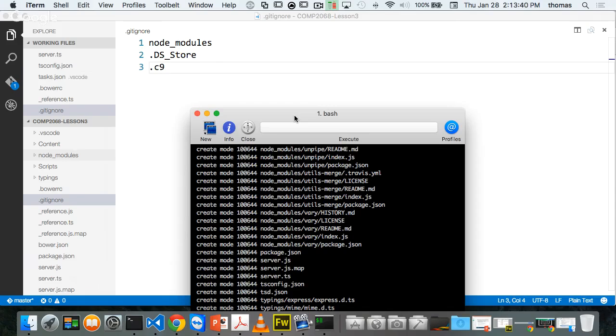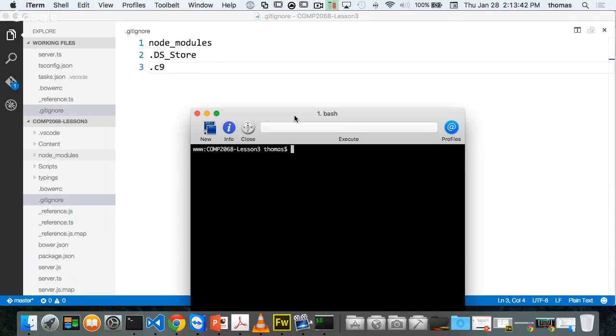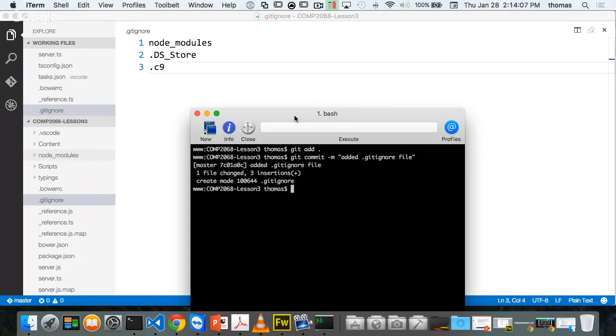So I'll clear, and on the command line, I'll do the same thing. I'll say git add dot. I could also specify a file like git add git ignore if I want to, but why? I just say git add dot. Git add dot says, hey, add everything. I'm going to do another message, git commit minus M, and I'll say added git ignore file. There we go. So I didn't have that before. Okay, cool. So I've got two commits that I'm going to populate up online now, as opposed to one.